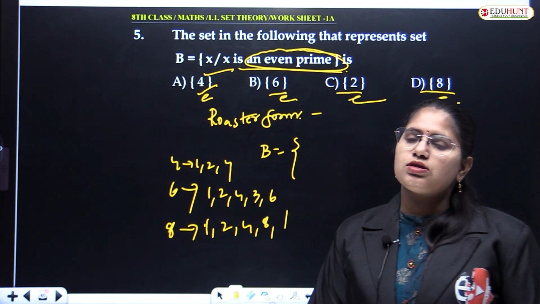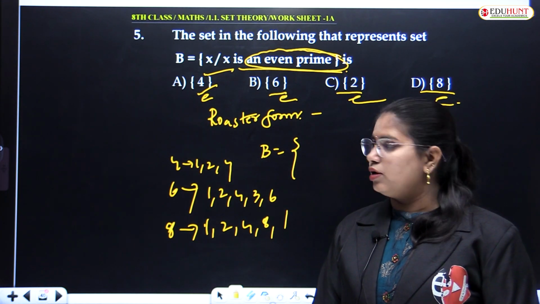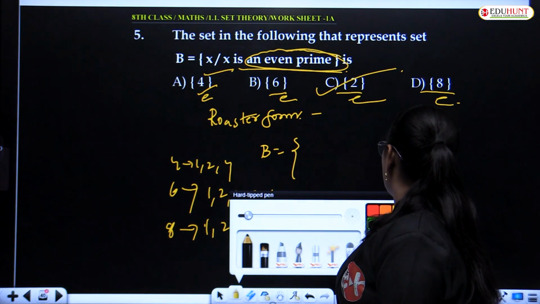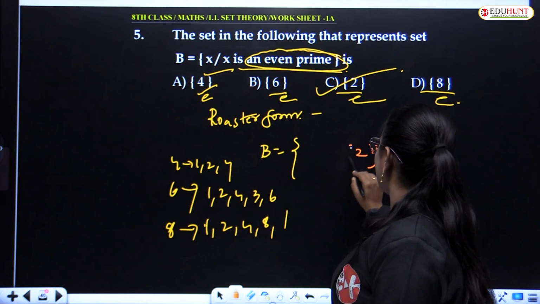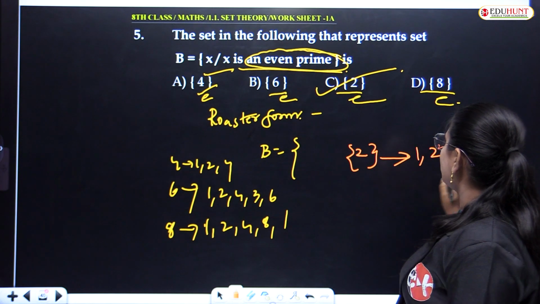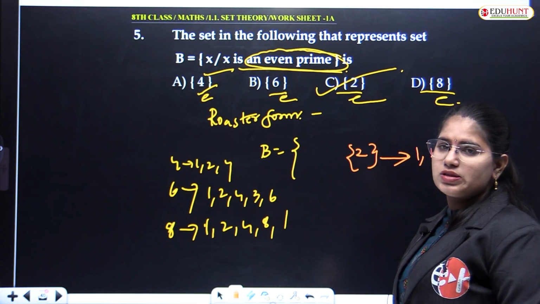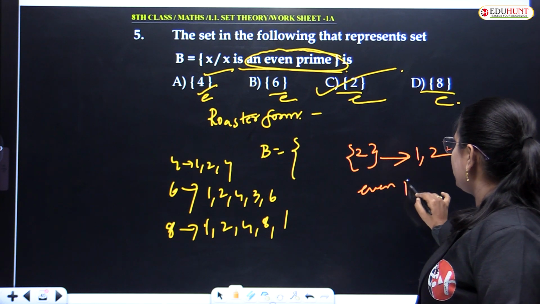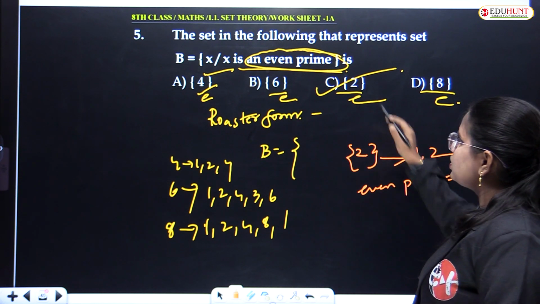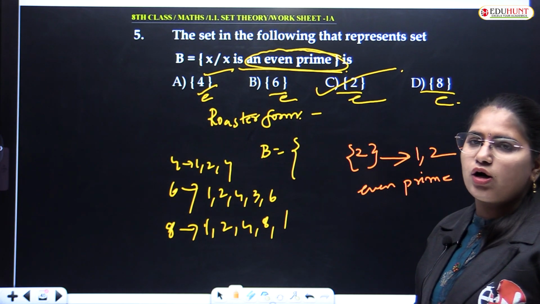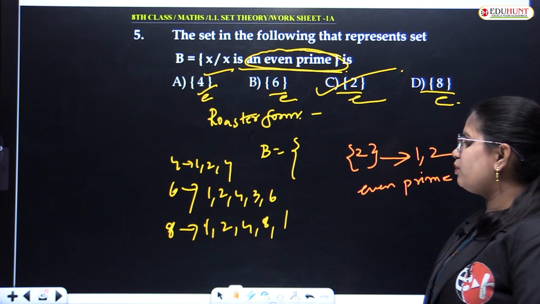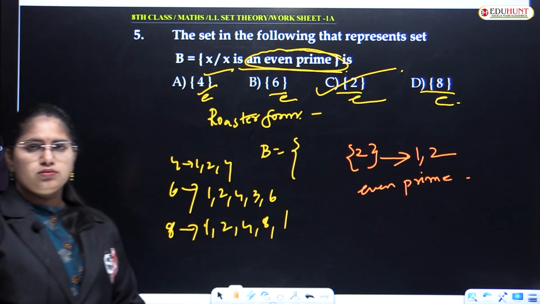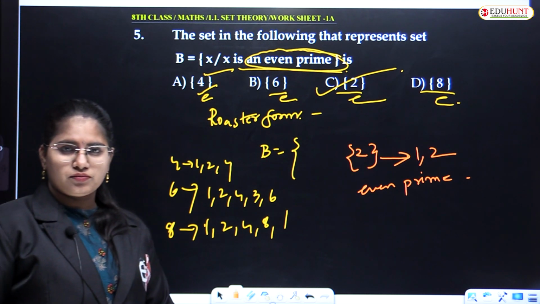So this is also not a prime number. But if you take option C, 2, the factors of 2 are 1 and 2. It is divisible by 1 and itself. So this will be an even prime. So option C will be your answer. I hope I am clear with this. Have a look into it so that we can get back to the next one. Make it fast.